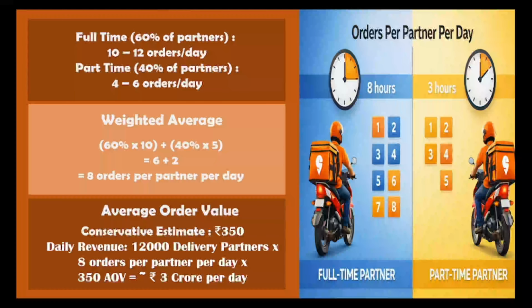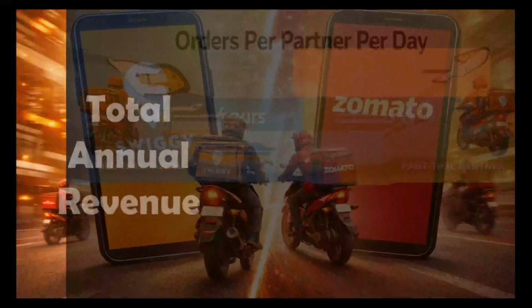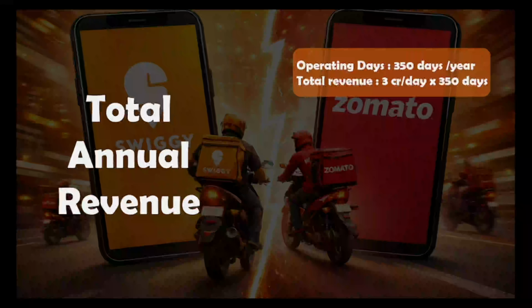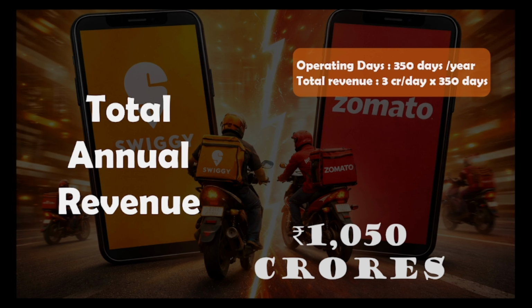So we have 12,000 delivery partners. We have 8 orders per partner per day and average order value of 350. If we multiply all these numbers, we will get the total revenue to be 3 crores per day. Now we want annual. So I'm estimating operating days to be around 350 days per year. So total revenue will be 3 crore multiplied by 350 days, which will be around 1050 crores. So this is our final answer.